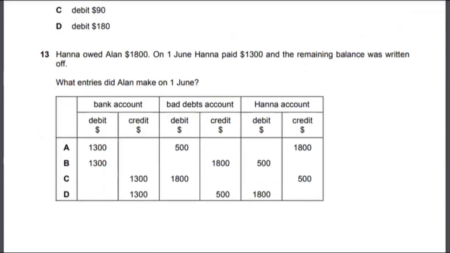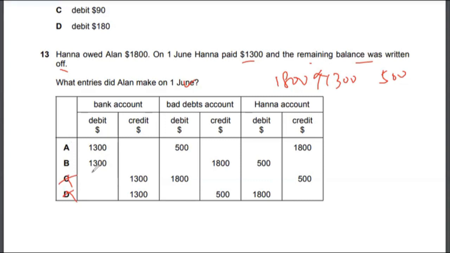So let's look at multiple choice 13. Hannah owed Alan $1,800. On 1st June, Hannah paid $1,300, and the remaining balance was written off, right? What entries did Alan make on 1st June? So $1,800 was the total due, $1,300 was received, and $500 went into bad debt, right? So the bank account will go up by $1,300, which is correct. So it's either option A or option B. It can't be C or D, right? So now we are down to 50-50.